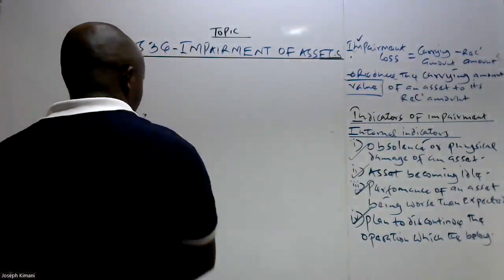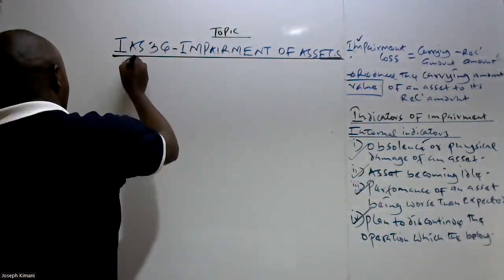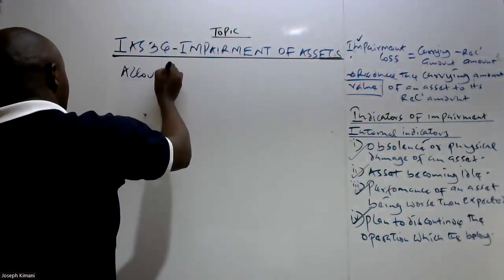Now, how do we then proceed to account for this impairment loss? So I think we can look at the accounting treatment.